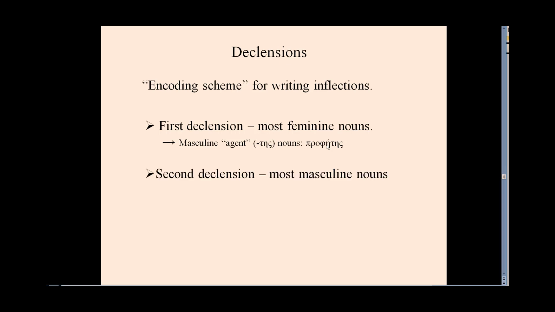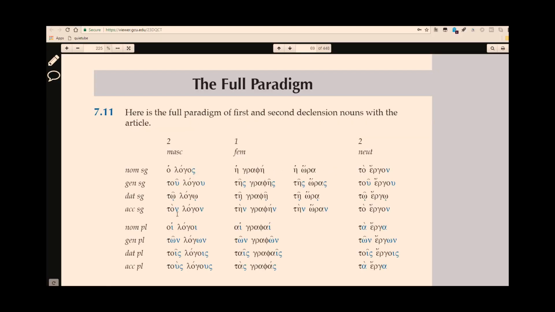Second declension is another pattern for creating inflections, and most masculine nouns are second declension. Now let's take a look at our chart again, and we'll notice over here we've got second declension masculine, and here's the patterns that we see. And then second declension also includes a lot of neuters, and here are the patterns for the neuters. We'll come back to these, but this is just an introduction to declensions.